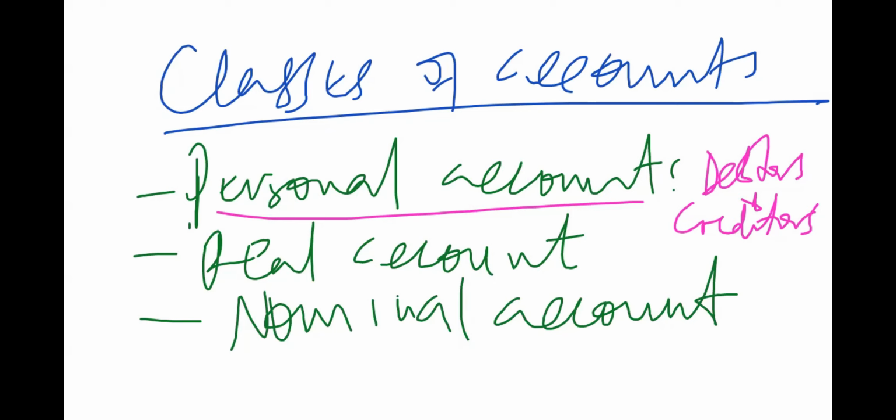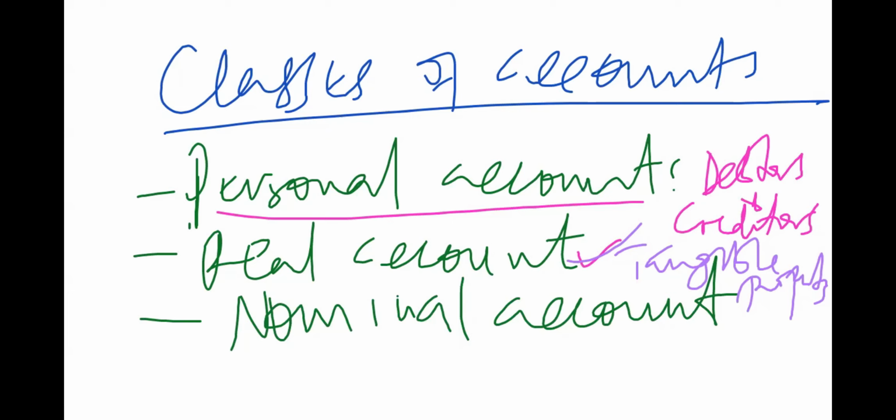But for real accounts, these are going to be talking about the tangible properties. And tangible properties are things that we can actually see and touch. In other words, they have a physical existence.